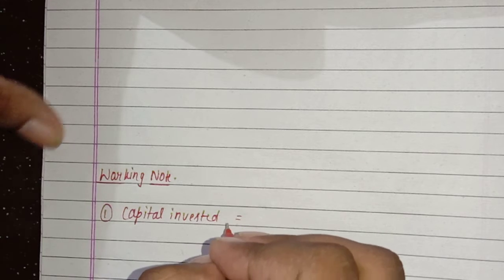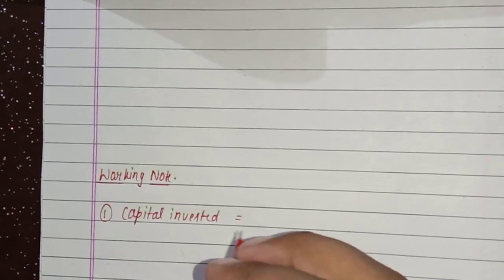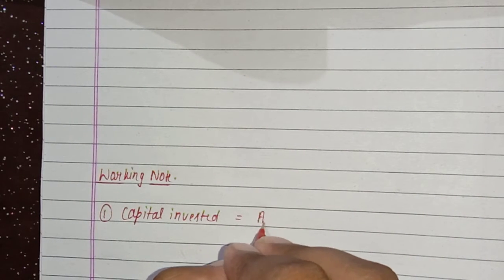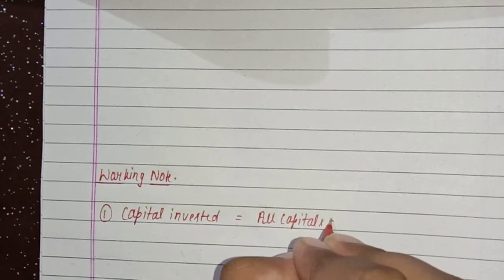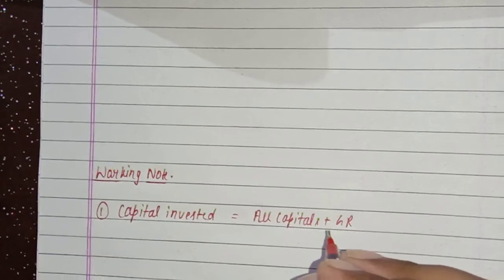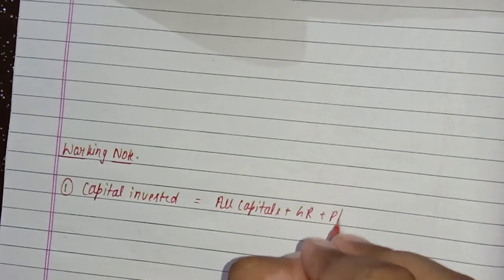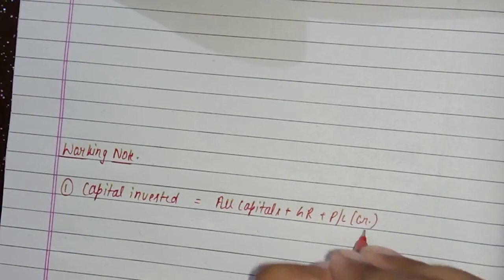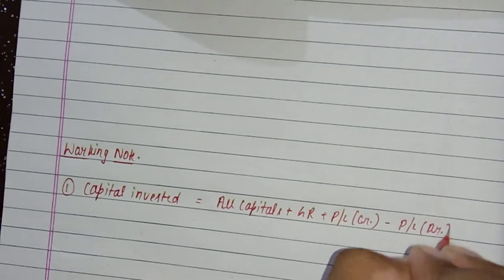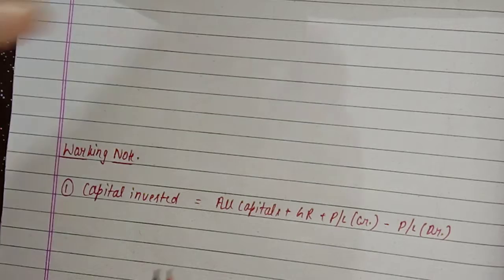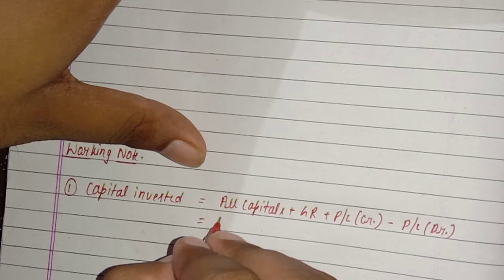Capital invested will be all the capital plus general reserve, all capitals plus general reserve plus PL का credit balance minus PL का debit balance, right? All these capitals में A's capitals and B's capitals are there.